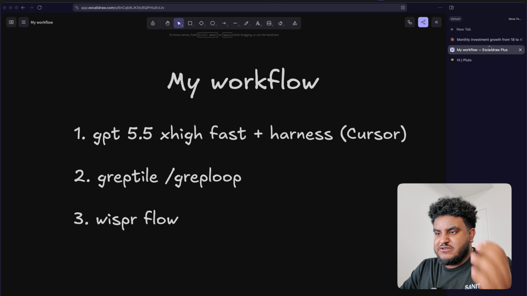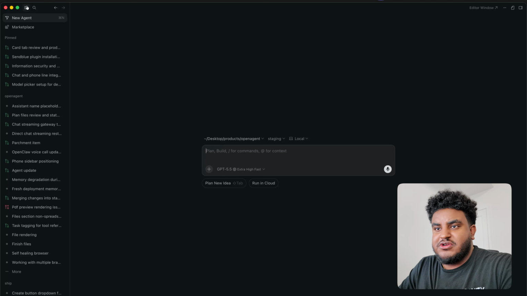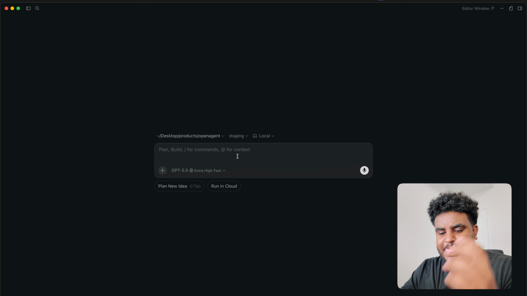Let's build out this feature. Now, the first thing I'm going to do is I'm obviously going to open up Cursor. Let me zoom in a little bit, and I'm going to start yapping.